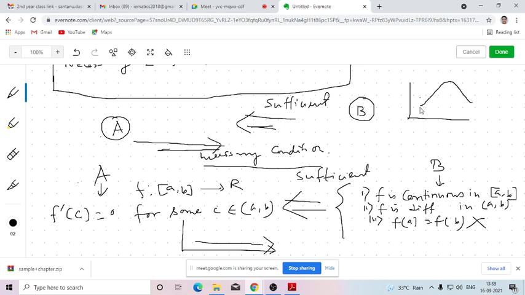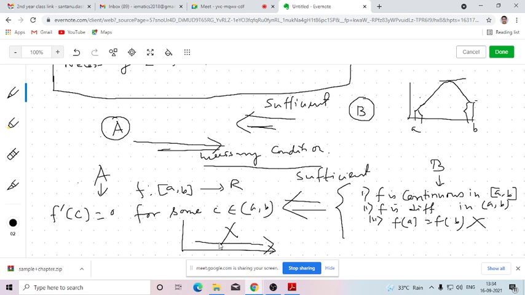so this thing is differentiable. Say this is A, that is B. It is differentiable everywhere, it is continuous everywhere, but f(A) is this length, f(B) is this length. So they are not equal, but there is a point C where f dash is 0. So f dash equals 0 for some C between AB doesn't imply that all these three will be valid. That's why Rolle's theorem is not a necessary condition, but a sufficient condition.